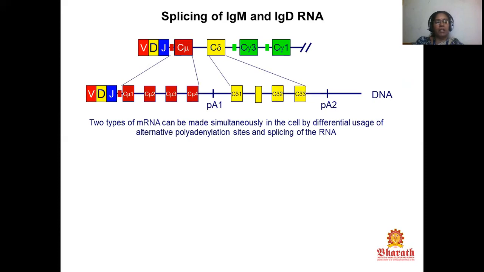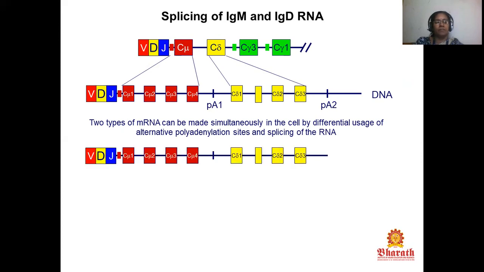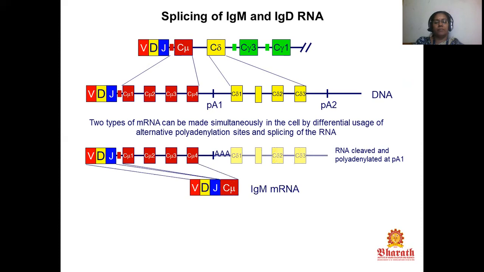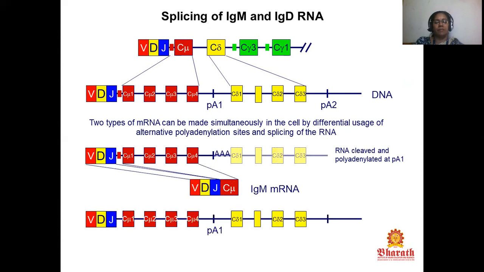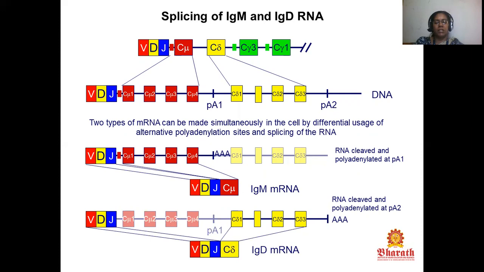Two types of mRNA can be made simultaneously in the cell by differential usage of alternative polyadenylation sites and splicing of the RNA. RNA cleaved and polyadenylated at PA1 gives IgM mRNA, and RNA cleaved and polyadenylated at PA2 gives IgD mRNA.